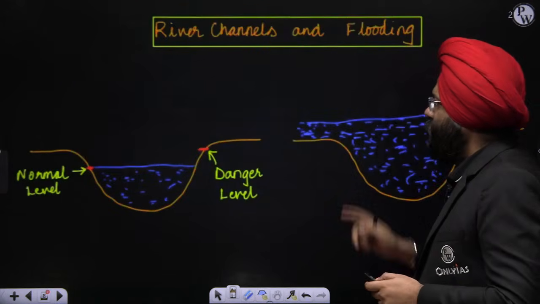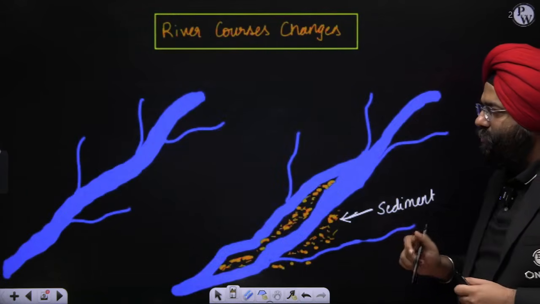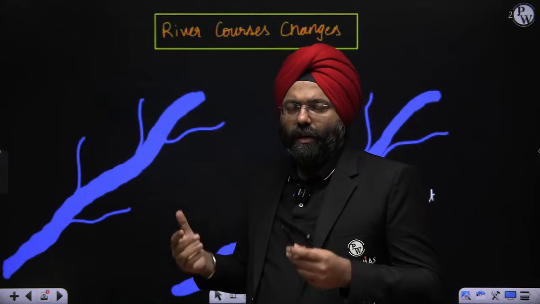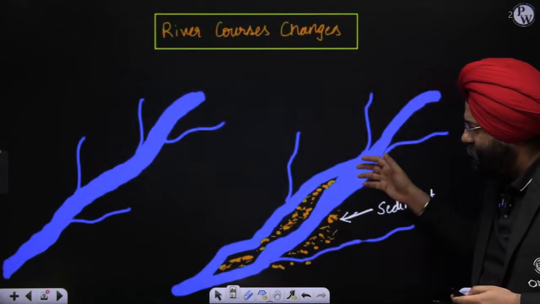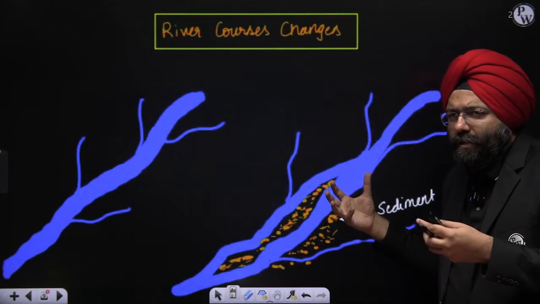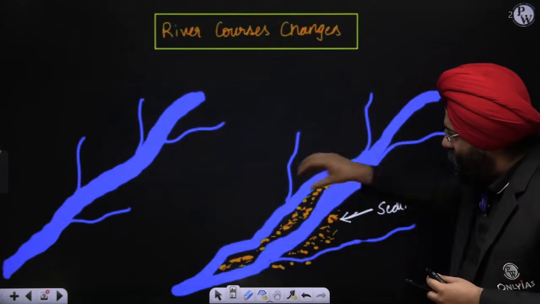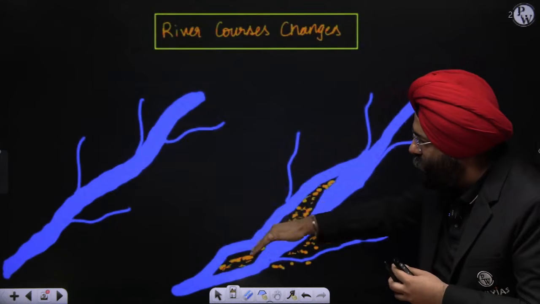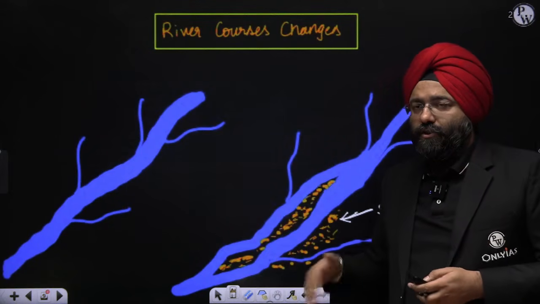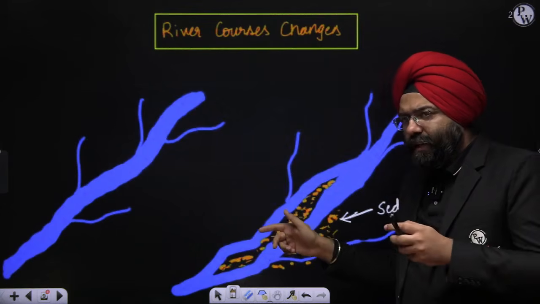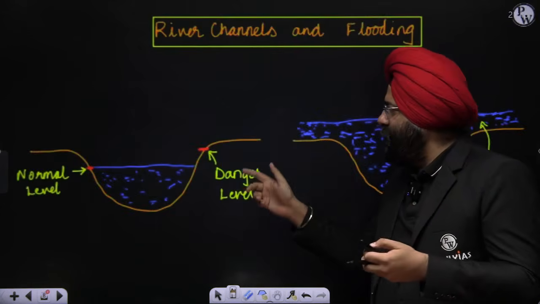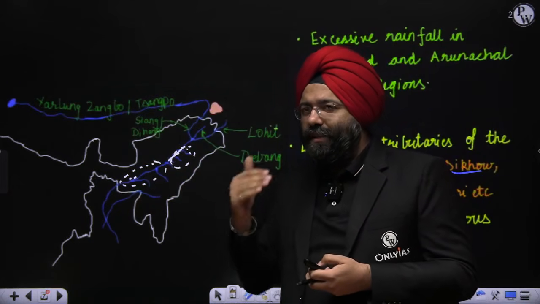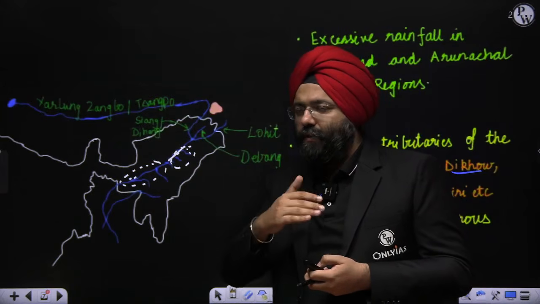Now, let us see the changing direction also. As I said, normally a river is moving in its channel. Its tributaries are also joining it in the channel. Now, when an excessive amount of load is present, what will happen? Supposing an excessive amount of sediment has come, it will be deposited. Now, the river which is moving directly in this manner might change its direction because of the sediment. So, it will lead to water going to other regions also and causing floods there. This is again very significant, because normally it is very common in the lower parts, but it has happened in the northern parts also, and that has caused excessive damage, excessive losses to life, as well as various villages have been flooded.